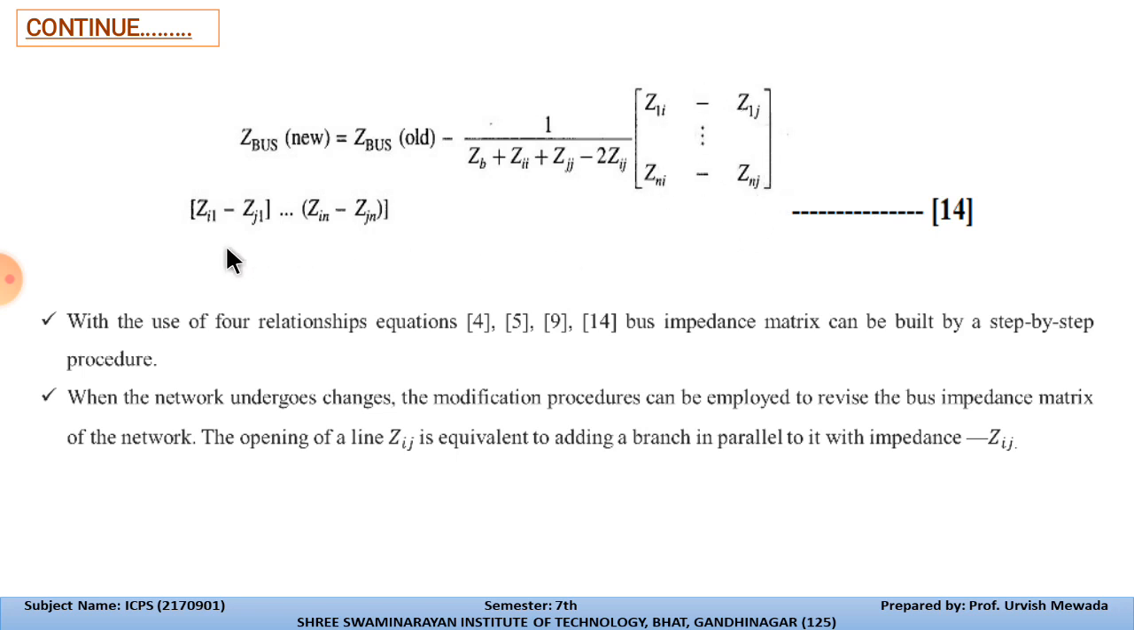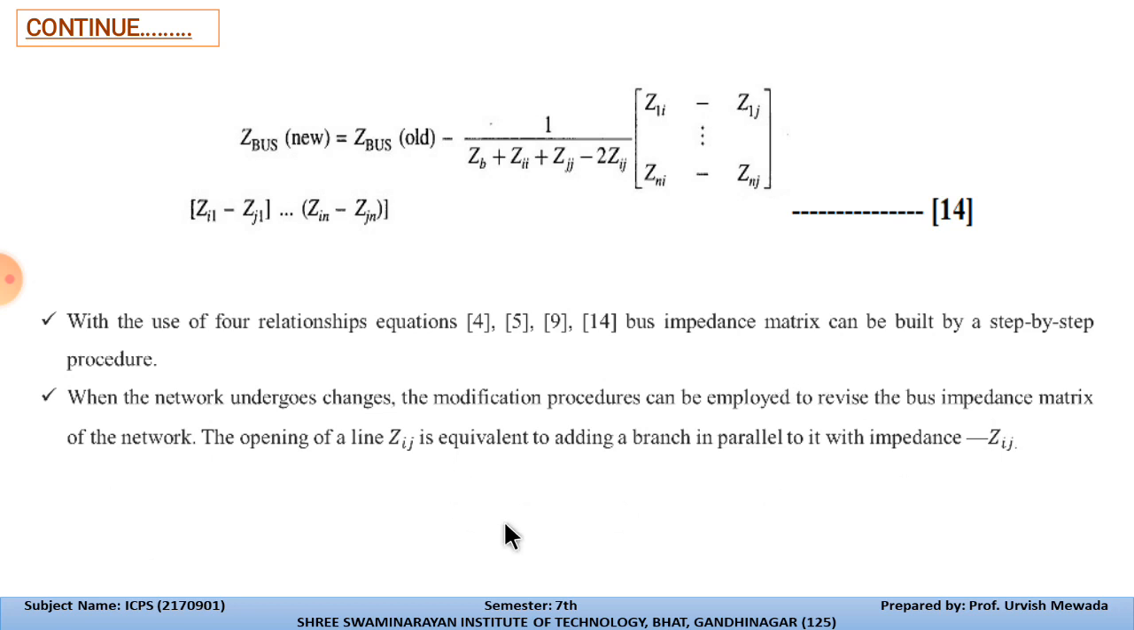After that the components are Zi1 to Zj1, this is the reciprocal of these two, vice versa, and Zin minus Zjn. So this is how we can write equation number 14 for the Z bus formation. And with the use of the four relationships that we derived from equations number 4, 5, 9 and 14, the bus impedance matrix can be built by a step by step process.